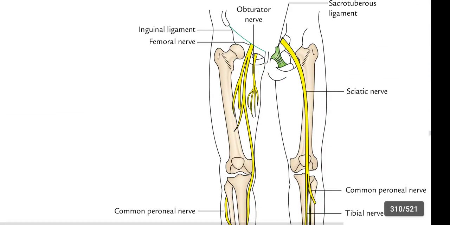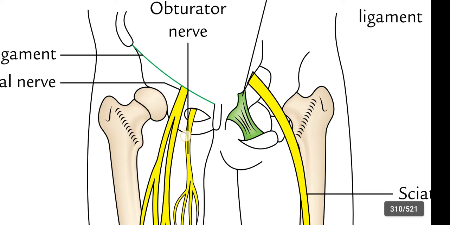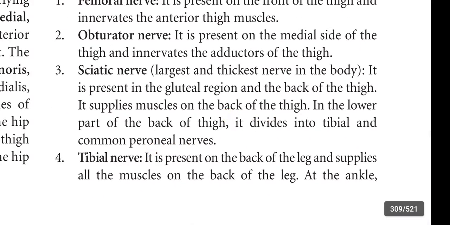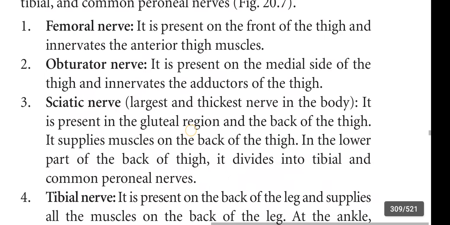Coming to the figure, this is the obturator nerve. It is present on the medial side. This is the lateral side, this is the anterior, this is the medial and the back side is posterior. It is on the medial side and it innervates the adductors of the thigh.